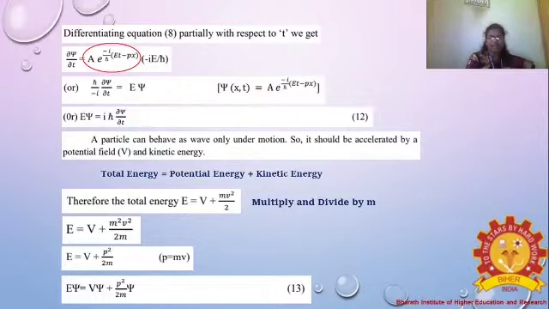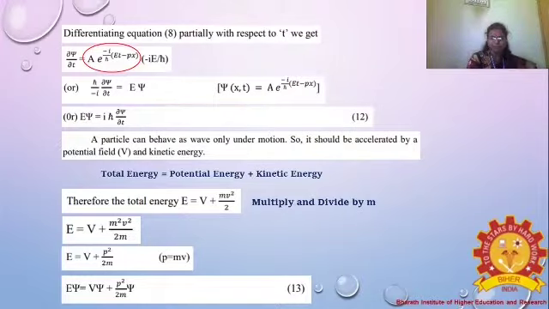So here, from equation 12 we conclude that the particle can behave as a wave only under motion, so that it should be accelerated by a potential field. That is, we have to take a potential field and kinetic energy. So the total energy, denoted as capital E, equals the potential energy V plus the kinetic energy, mv squared by 2.